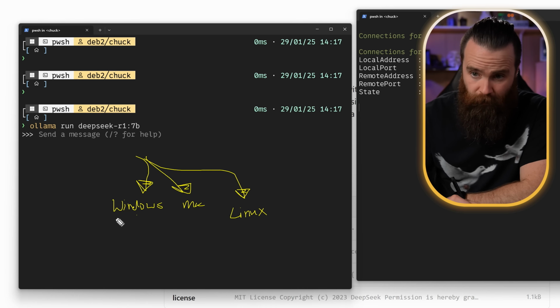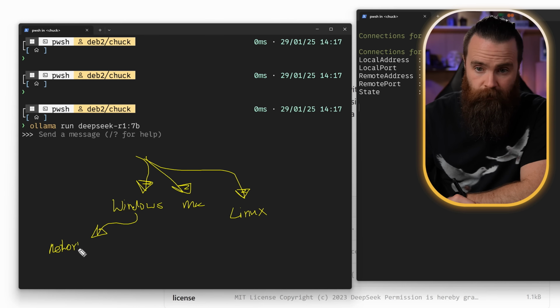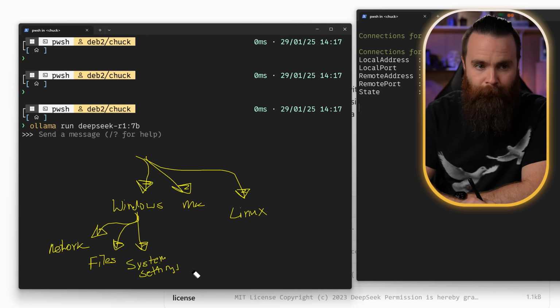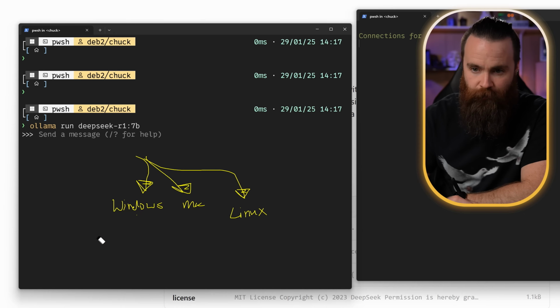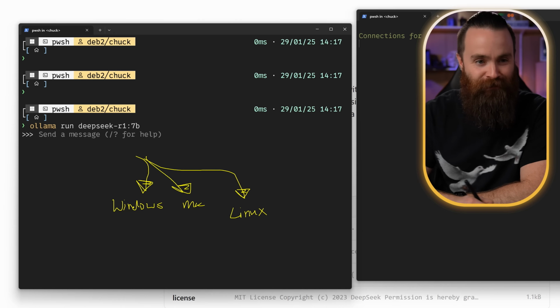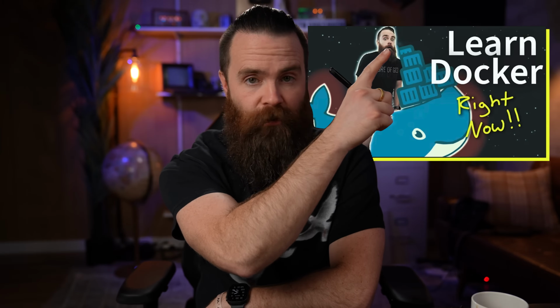And in theory, this app running on our OS could access the network, files, system settings, and I don't like that. So what I wanna do is use one of my favorite ways to segment an application, to isolate it, put it into its own little container. And that's with my favorite technology, Docker. If you don't know what Docker is, I got a video right here on it.